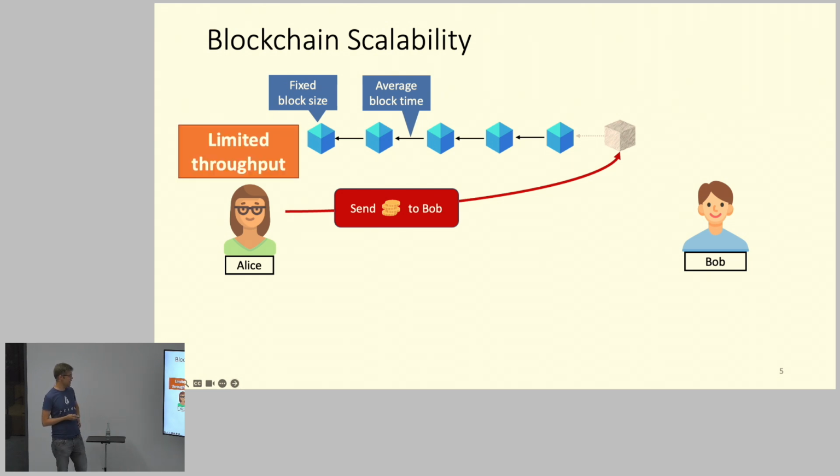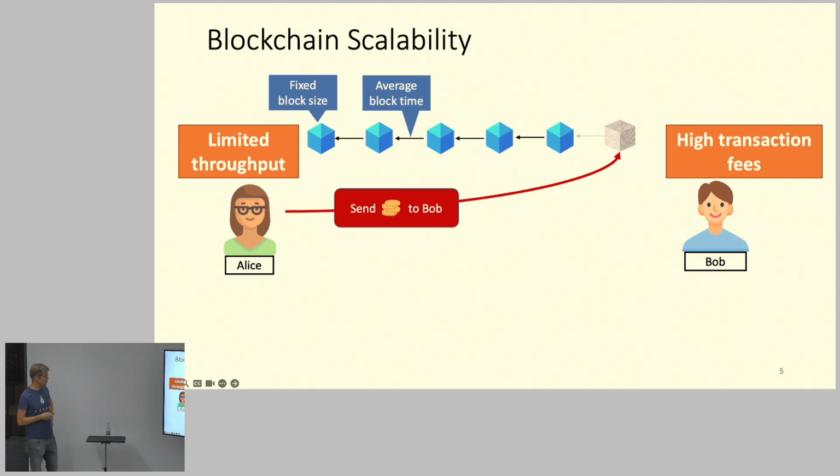So this essentially means that we have limited throughput because each of these blocks has a limited size. All the transactions have to be stored in these blocks, and we only create a limited number of blocks per, let's say, hour. Then there's a limited throughput. And because there's limited throughput and there's high demand on the blockchain for transactions, and the demand is increasing over time, this results in high transaction fees. So Bob and Alice, when they want to make this payment, they have to pay a lot of money to carry out this transfer.